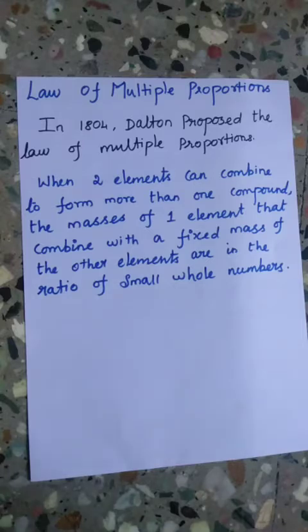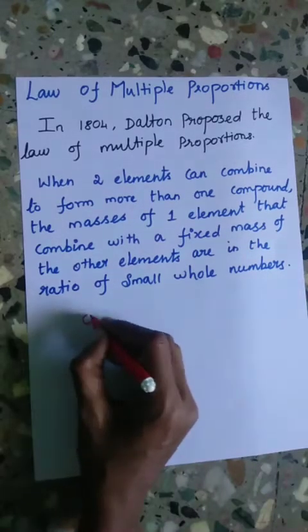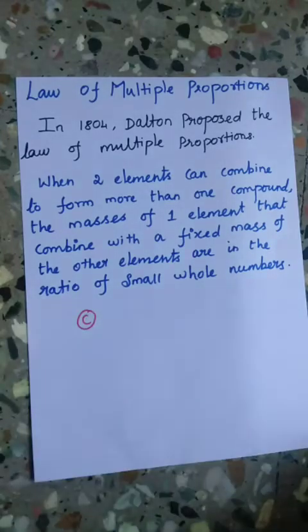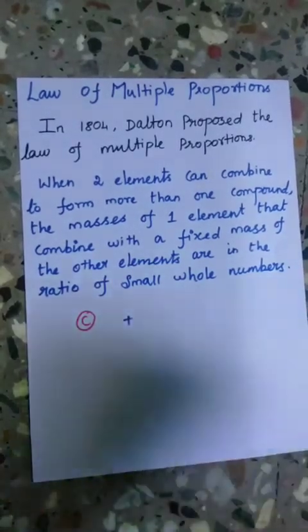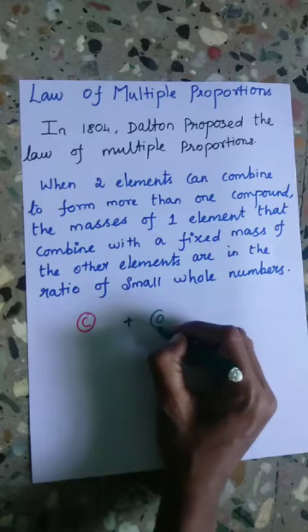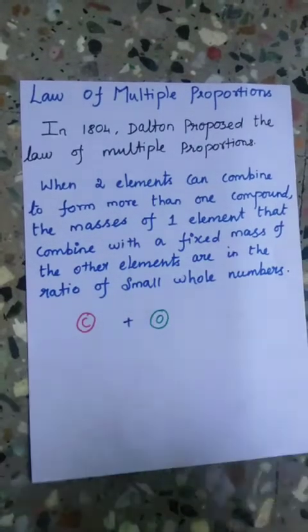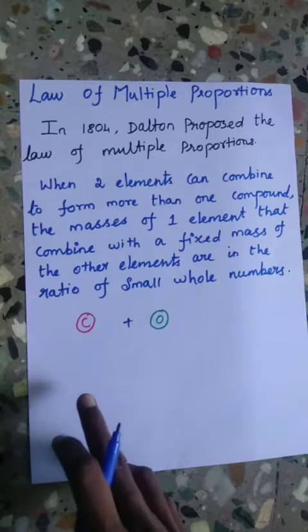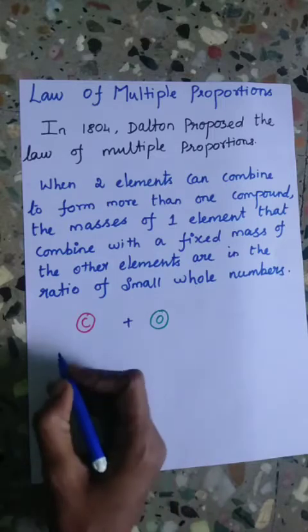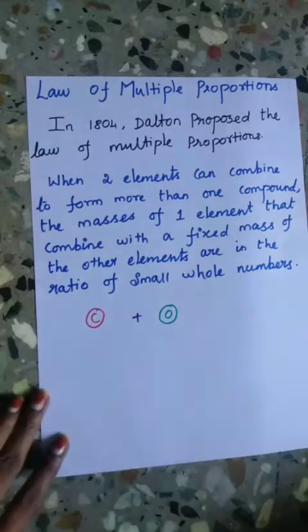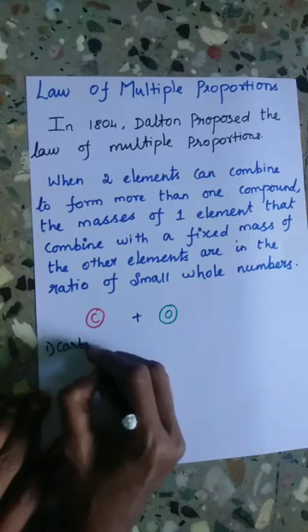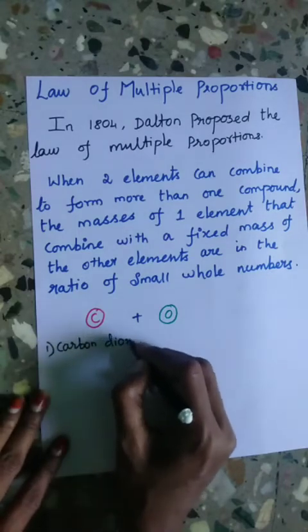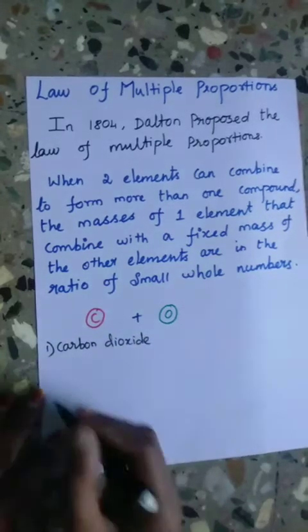For example, carbon plus oxygen. So here, the elements carbon and oxygen combine to form two compounds, namely carbon dioxide and carbon monoxide.